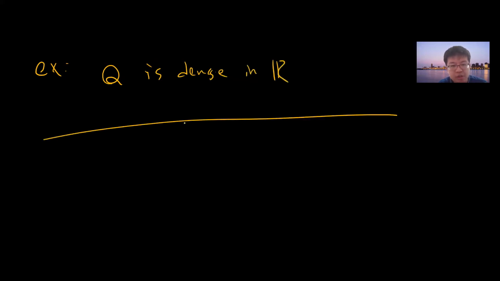Your rational numbers are dense in R. So basically, on the real numbers, you pick any real number. There are two cases. Either it's rational or irrational, right? Rational means that it is in Q, irrational means not in Q, right? But I can always find a point which is very, very close to this point, but which is rational. Okay.